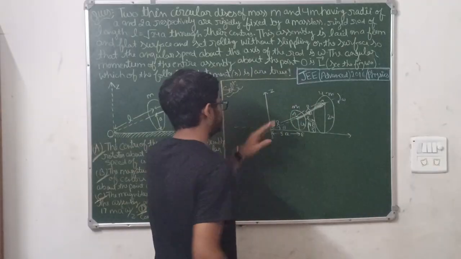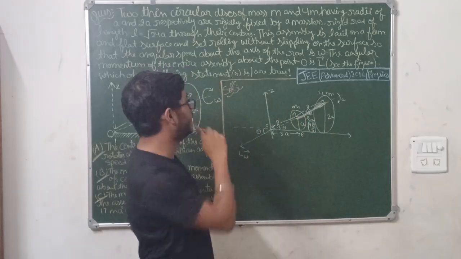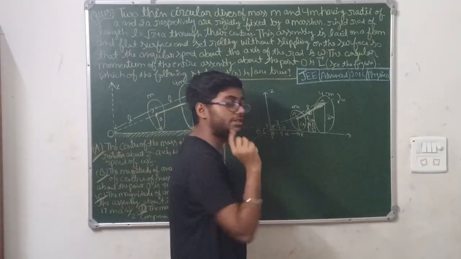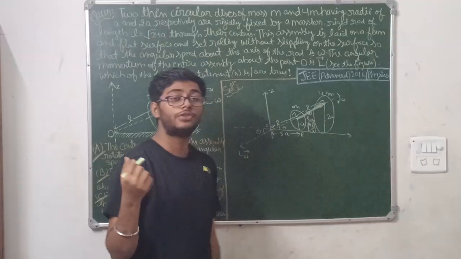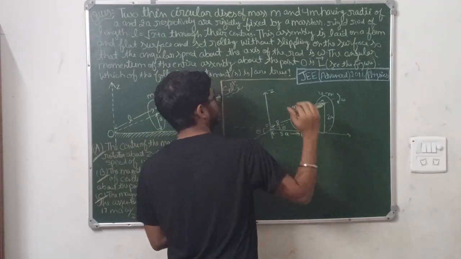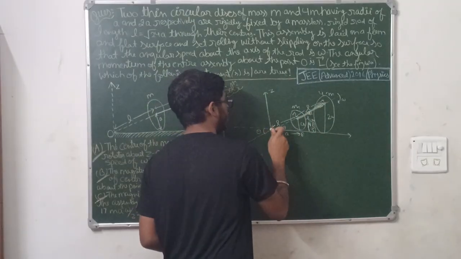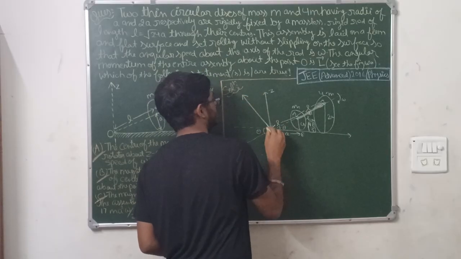The system is rotating about O. Also it is rotating about the z-axis. Getting my point? About the center of mass, it is rotating like this also. So what will the angular velocity be for that? From this point O, the angular velocity vector will be this.